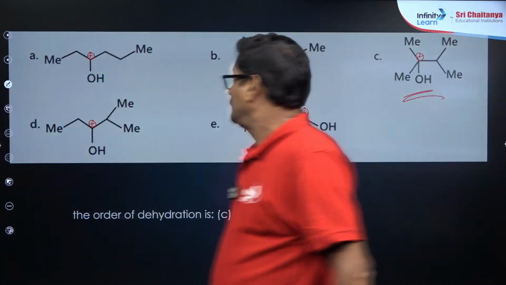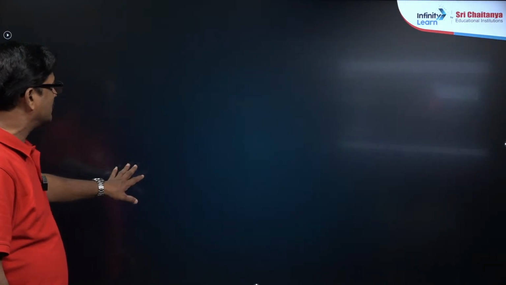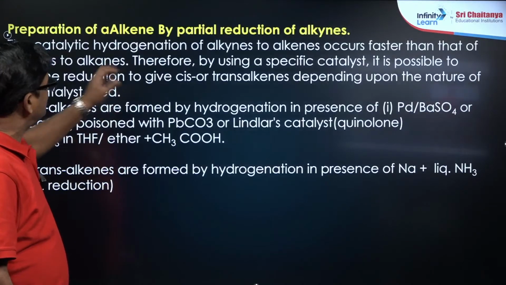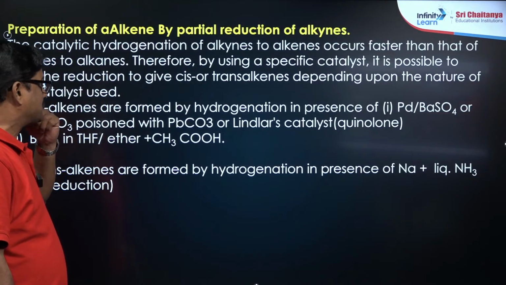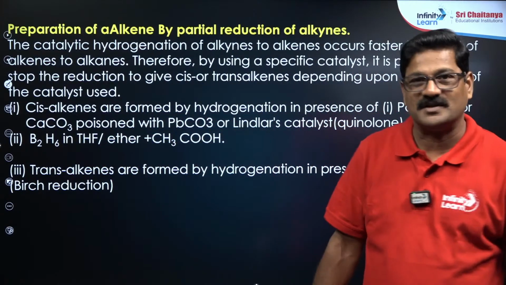Understand? Okay. Now, beta rearrangement and ring expansions we already discussed. And yes, preparation of alkenes by partial reduction of alkynes. You can prepare alkenes by partial reduction.